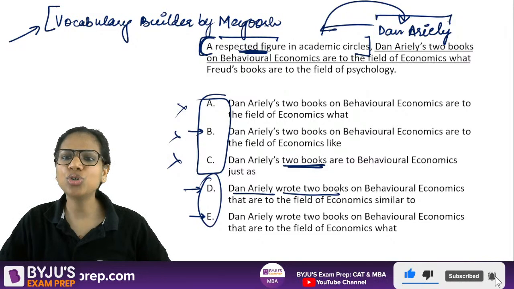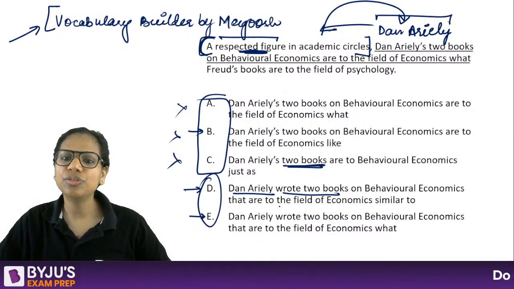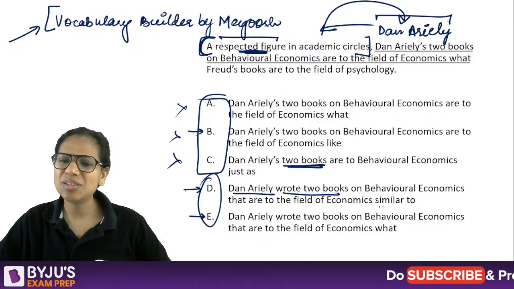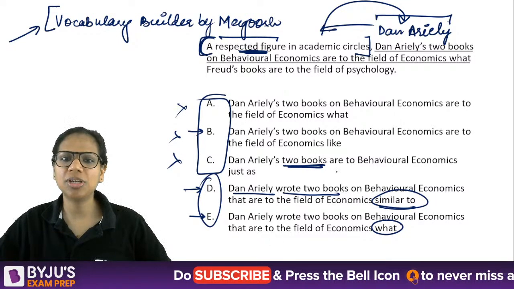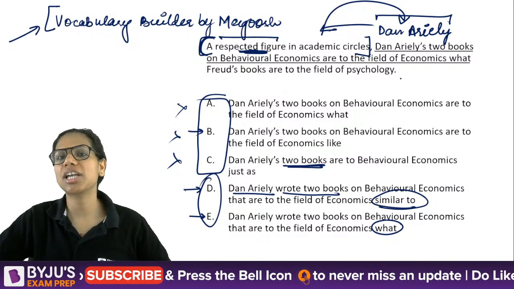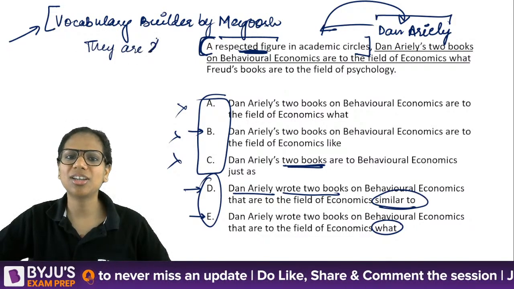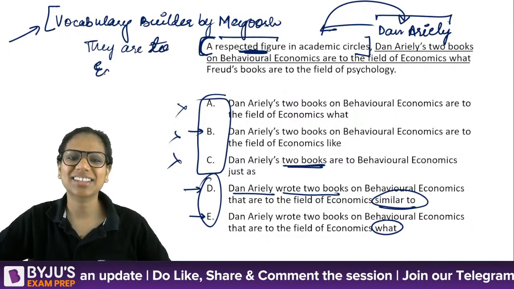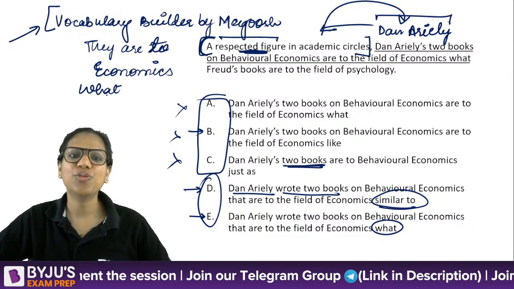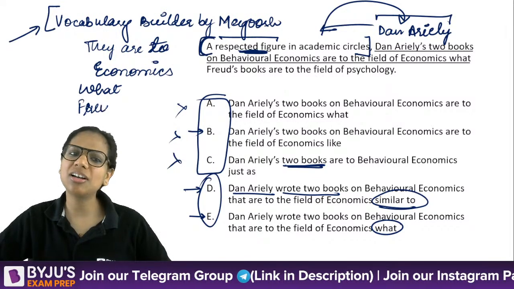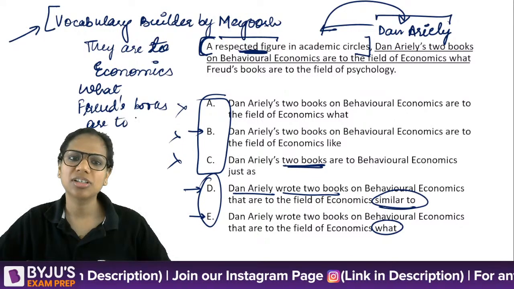So Dan Ariely wrote two books on behavioral economics that are to the field of economics what Freud's books are to the field of psychology. They are to economics what Freud's books are to psychology. We are making a comparison.